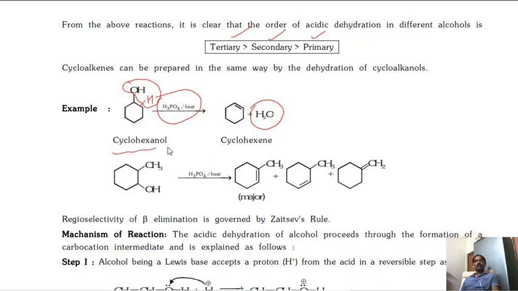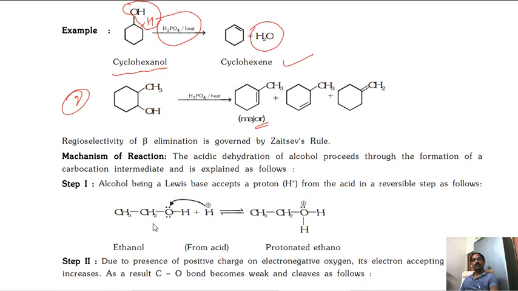So we can make cyclohexanol to cyclohexene. You can see here different products are there. So three different products are there. Of course, the first one is the major product. Okay, now example 2. For this you have to know the mechanism.